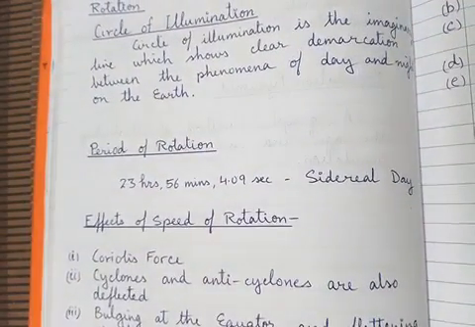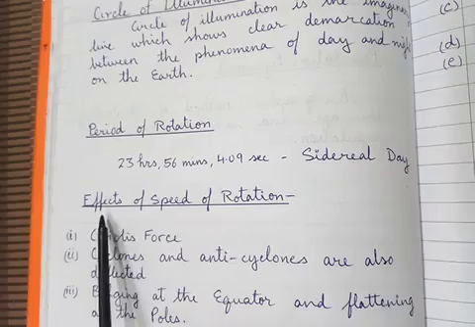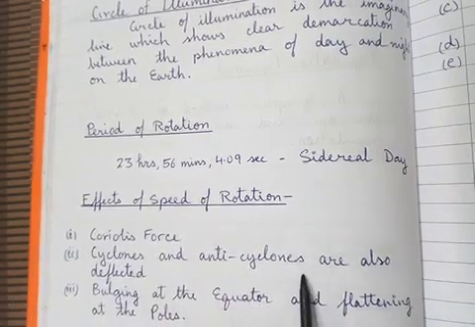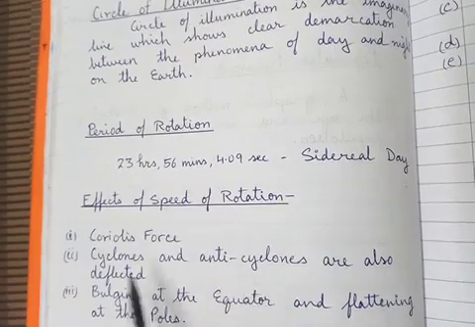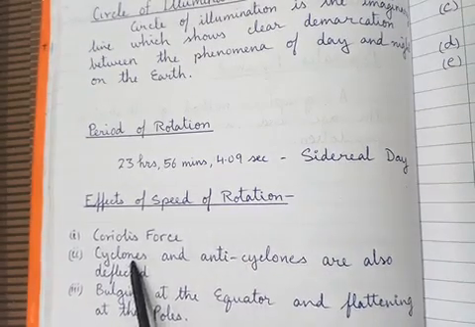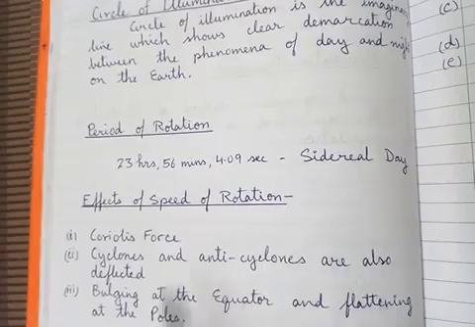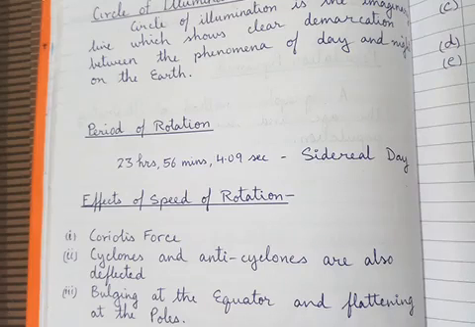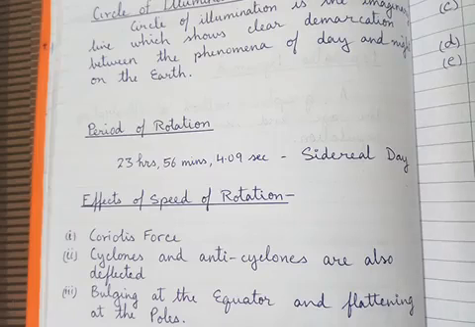The next thing is the speed. Another effect of the speed of rotation is on cyclones and anticyclones. What happens to the cyclones and anticyclones? These cyclones and anticyclones are also deflected. Now how are they deflected? If you find it, in both hemispheres, mostly the cyclones are experienced in the tropical region.